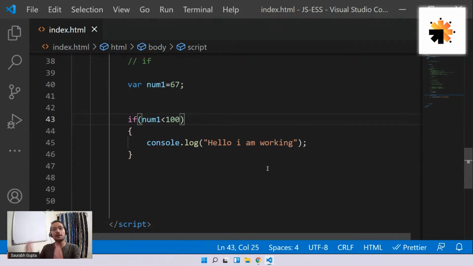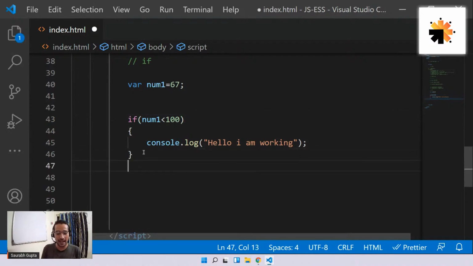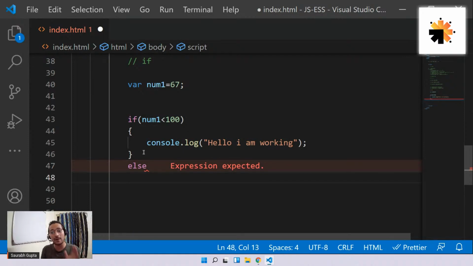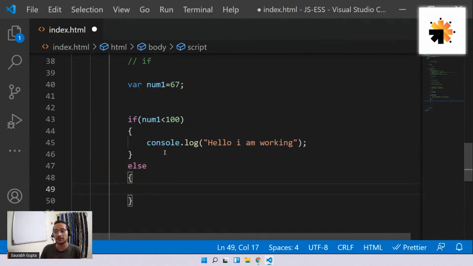So what if you want to perform something if the condition is false? You can also do that. And for that, everyone, we have a keyword called else, which always works with if. Else is never without an if. Else is always with if, because else only works if the condition goes false.